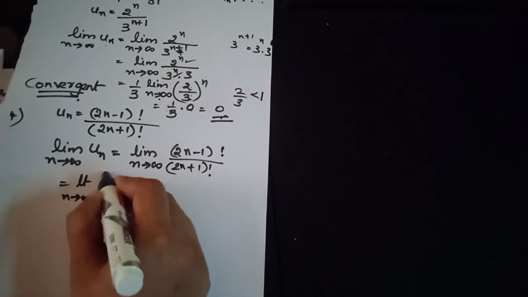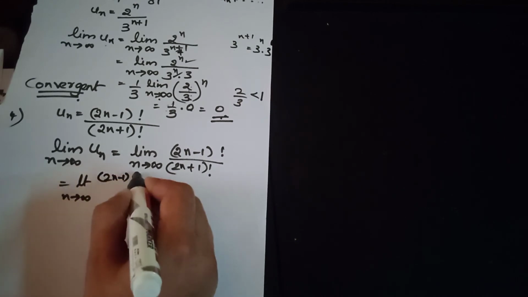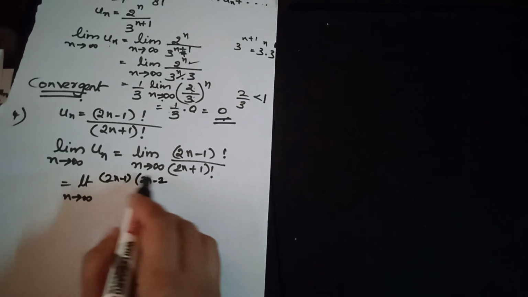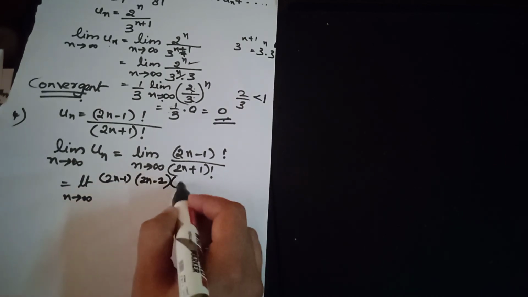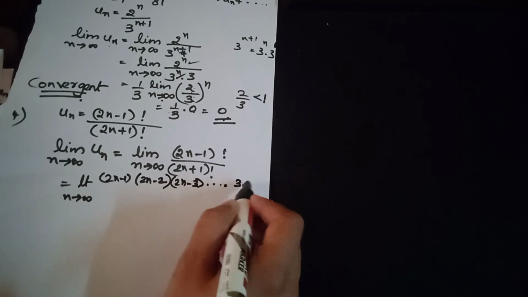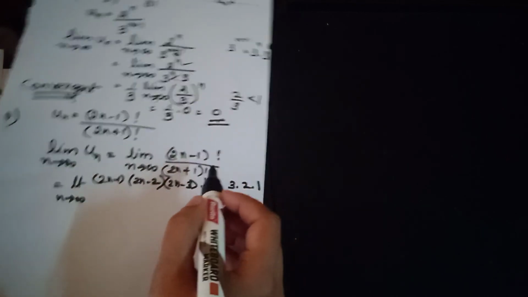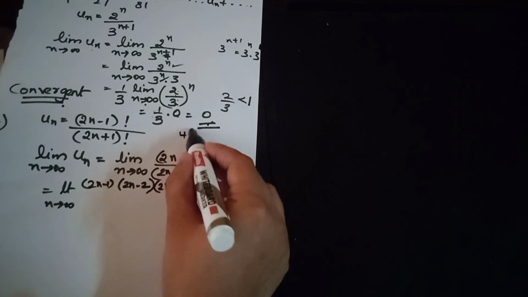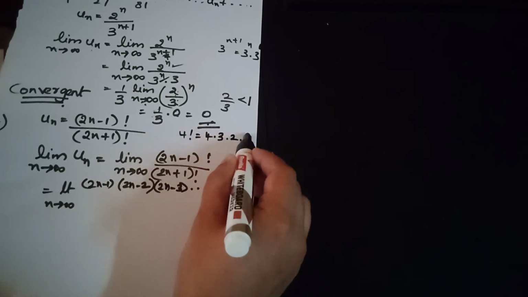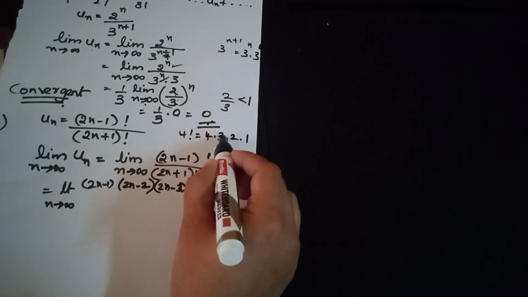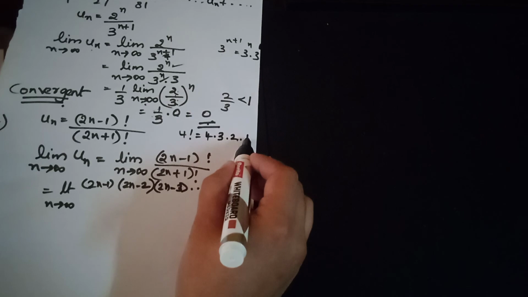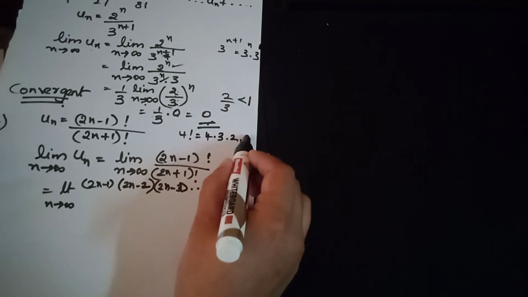What is 4 factorial? 4 factorial is 4 into 3 into 2 into 1, each number one lesser than the previous, until we reach 1.